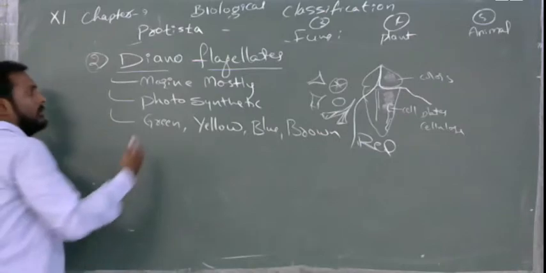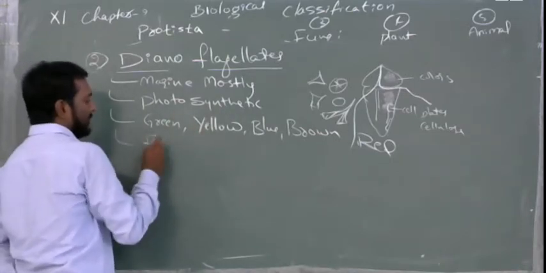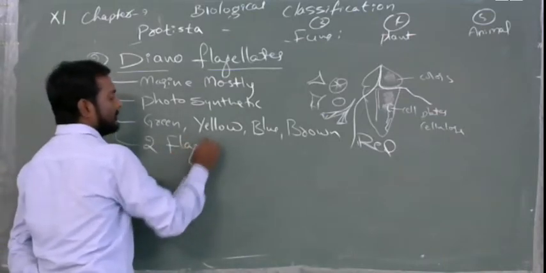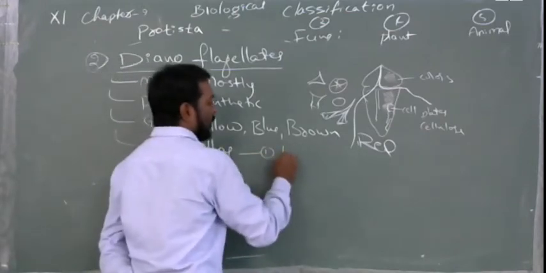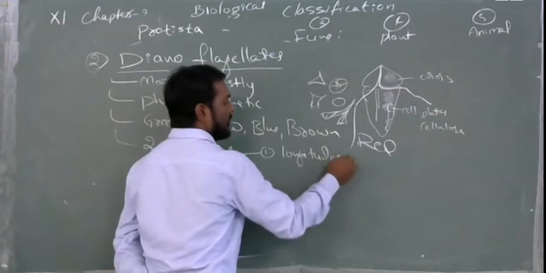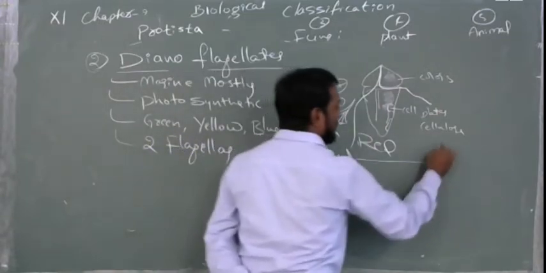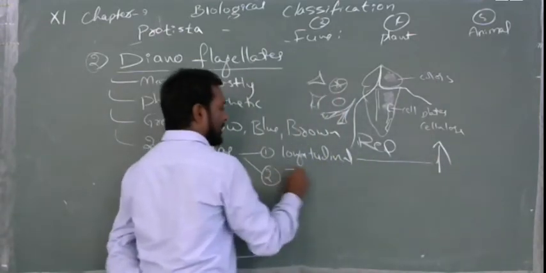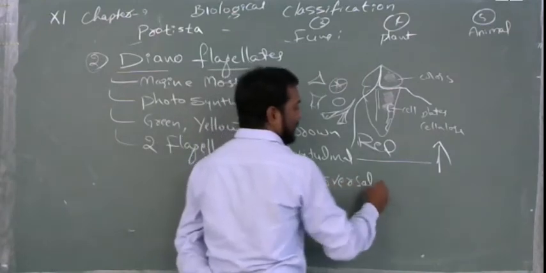Now, what about the flagella? The locomotion. They will have two flagella. One will be longitudinal, like this, and the second transversal, like this.